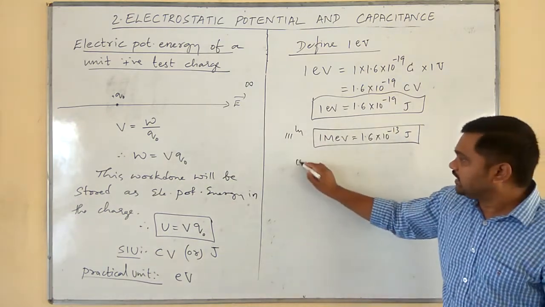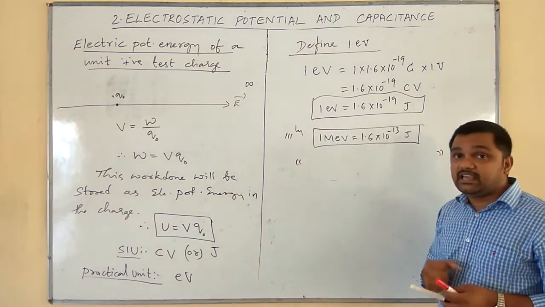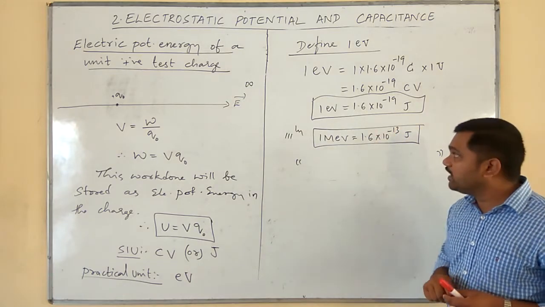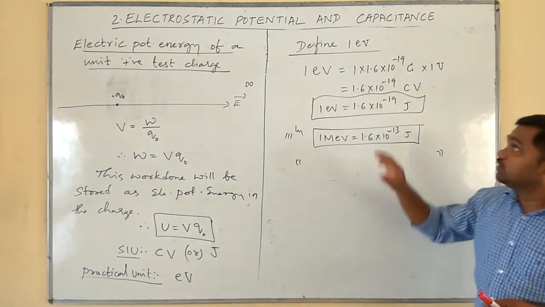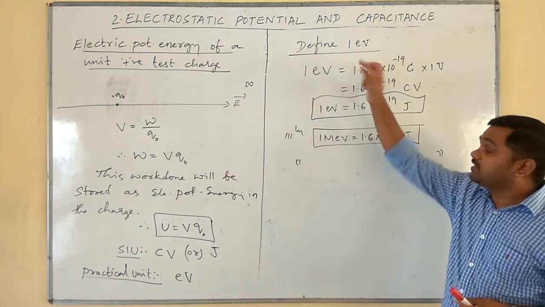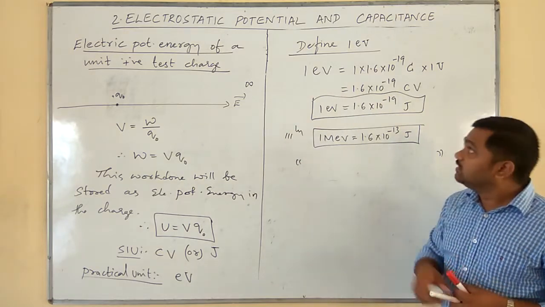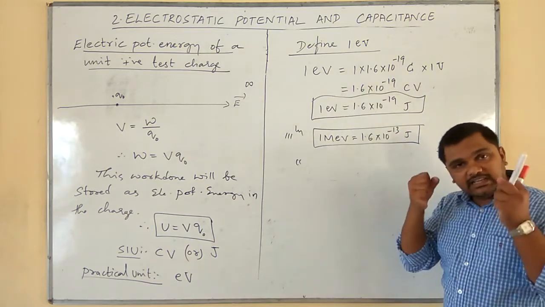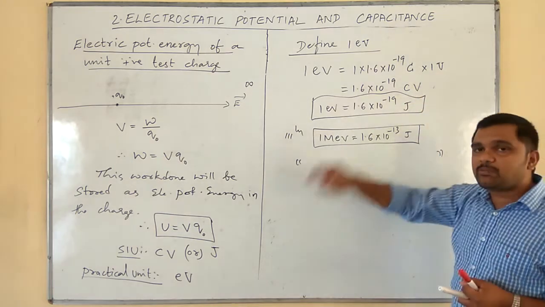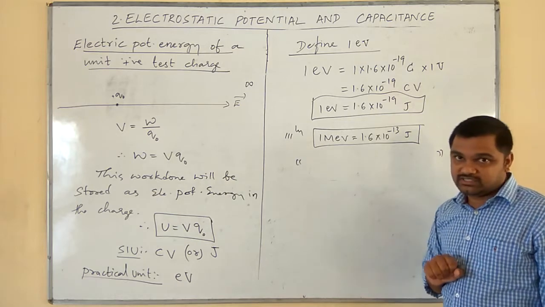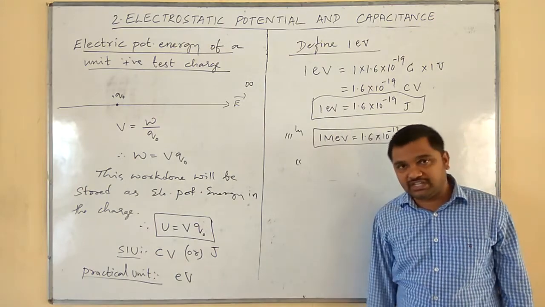Now, the definition of 1 electron volt says that it is the amount of energy acquired by an electron when it is accelerated through a potential difference of 1 volt. You may study the definition of 1 electron volt in your work, power and energy chapter in class 11 also. Please remember, 1 electron volt is the energy acquired by an electron when it is accelerated through a potential difference of 1 volt. So, this is the practical unit of electric potential energy.